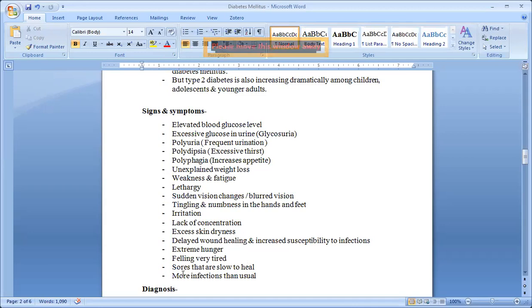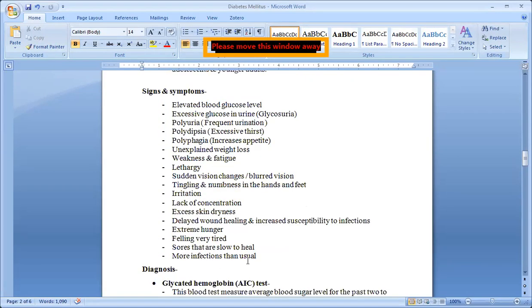Sores that are slow to heal, that is delayed wound healing. More infections than usual, because of the glucose in the blood, the infection will not get cured.